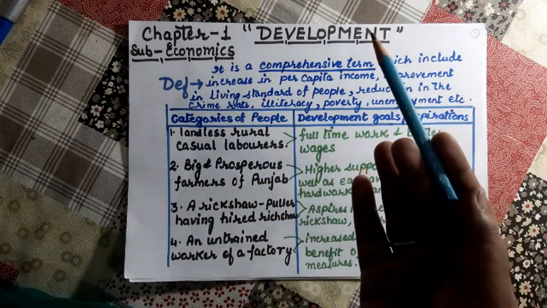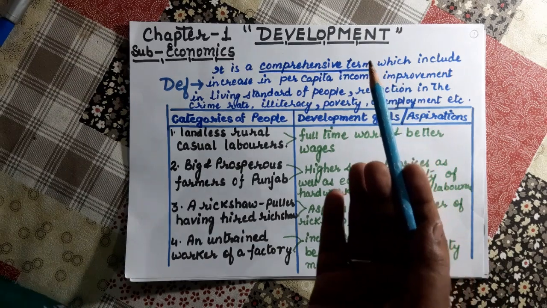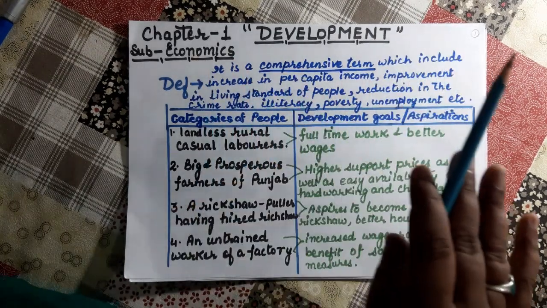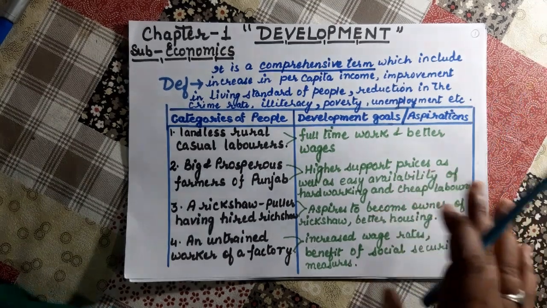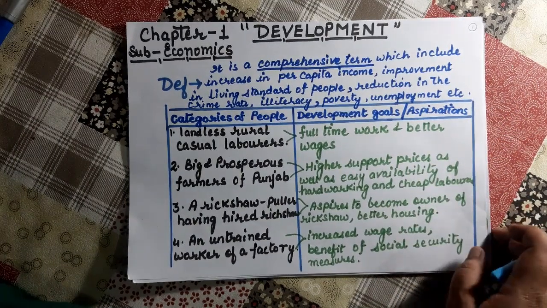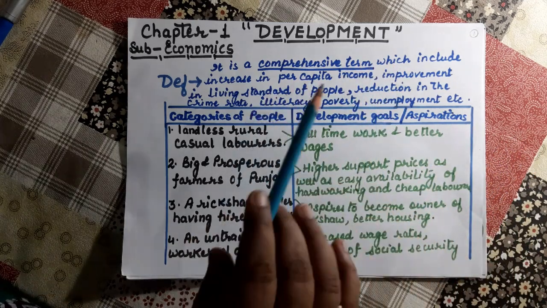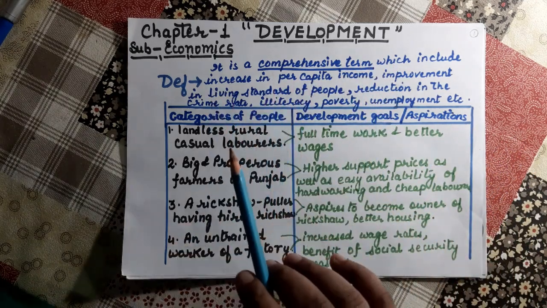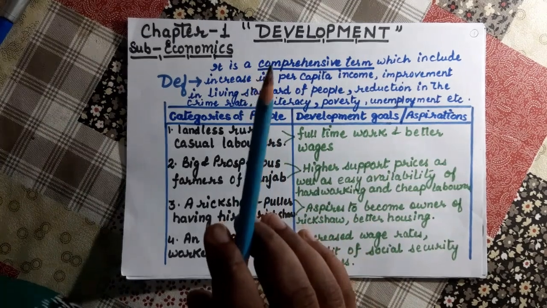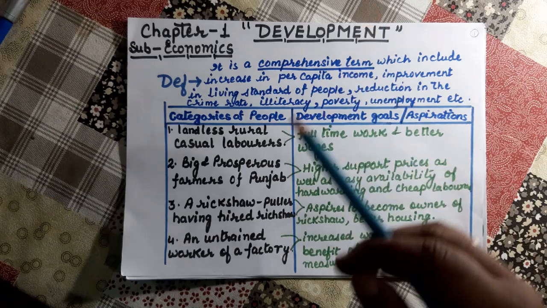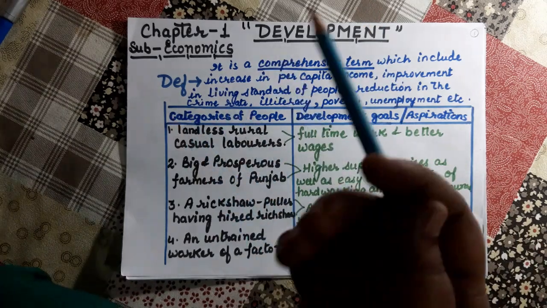And no social discrimination in the village community, because they are facing inequalities in society. This is the main reason behind their backwardness. So they require such developmental goals, or aspirations.